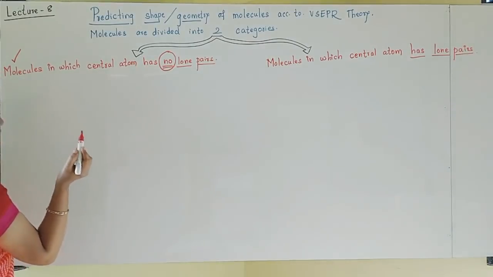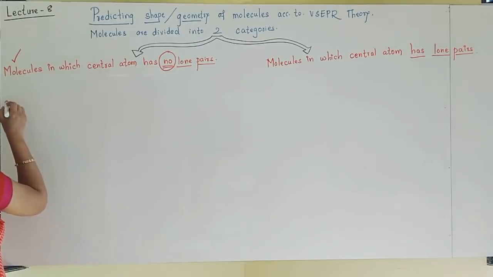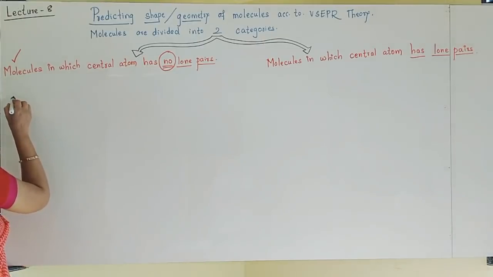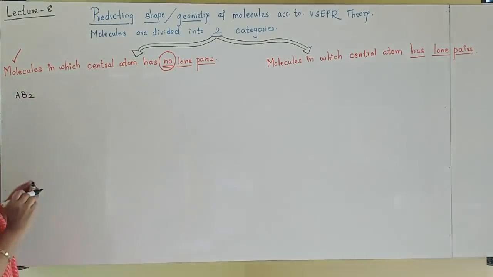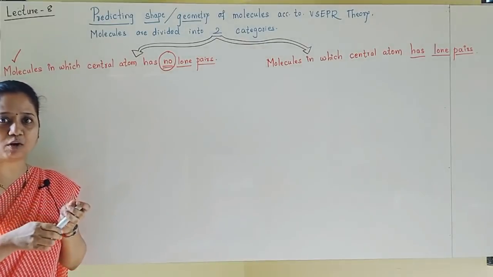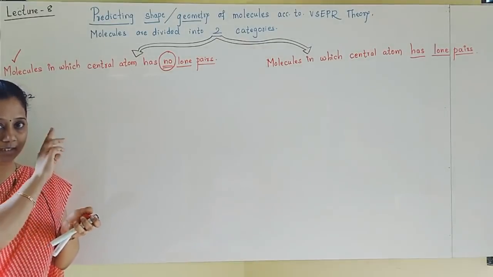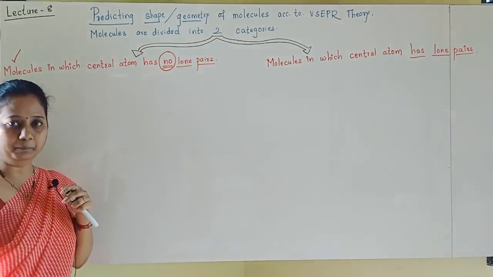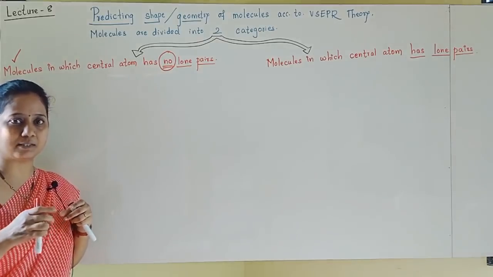Now let us see if the molecule is of type AB2. Generally molecules are written as AB2, AB3 type, and we have to compare the molecules with these.